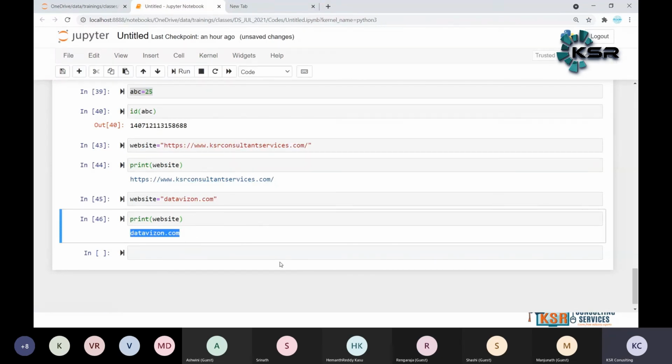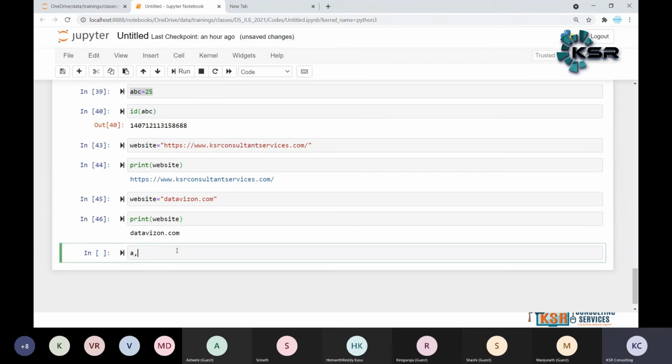What has happened now here? Initially we assigned the KSR consultant service to the website. Now we have assigned a new value to the website, that is Data Vision. Initially it was KSR consultant service, then we changed it to datavision.com. This is the meaning here, and this is how we assign the value.